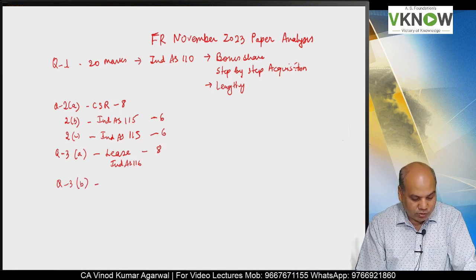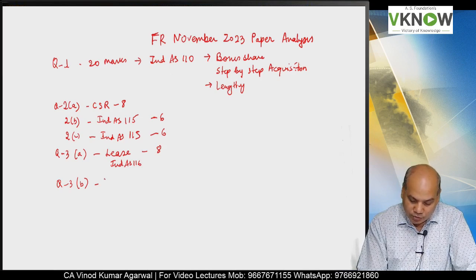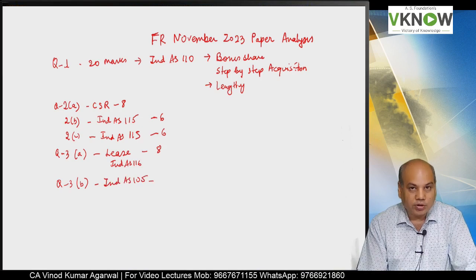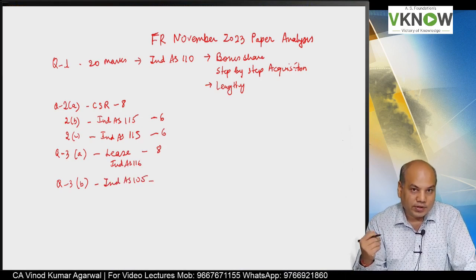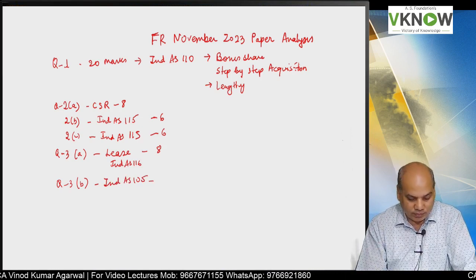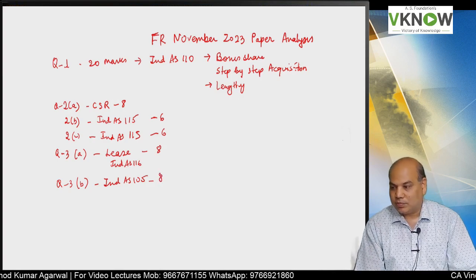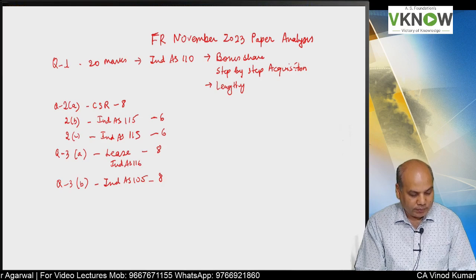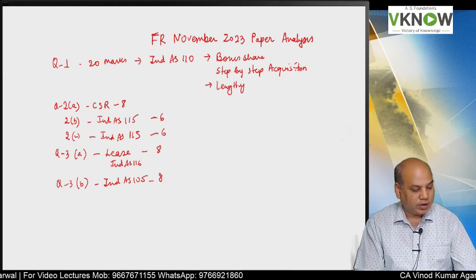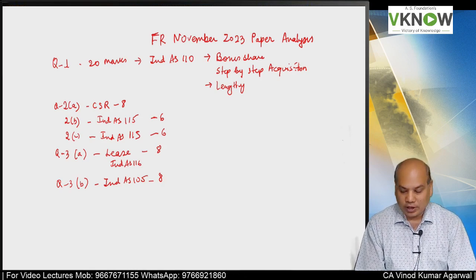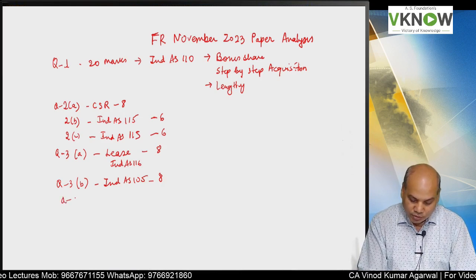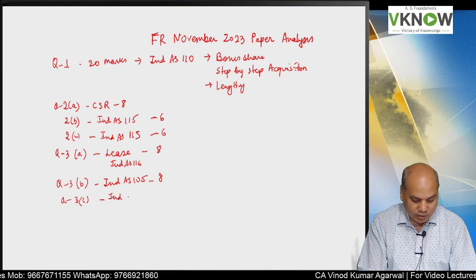One of the simplest questions I found was the Ind AS 105 question. Same to same question covered in our book. Several times we have practiced this, and this was an easy simple question, 8 marks, and most of you should have got it right. And those who are appearing for the next exam, they will also get it easily right once you do it. Question number 3C was on Ind AS 21.